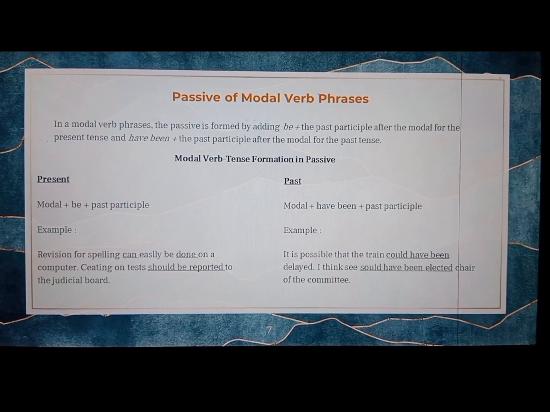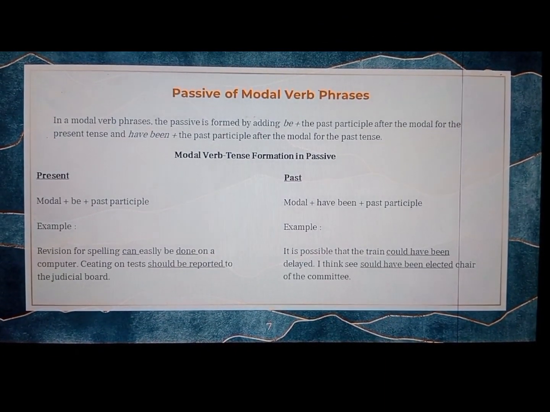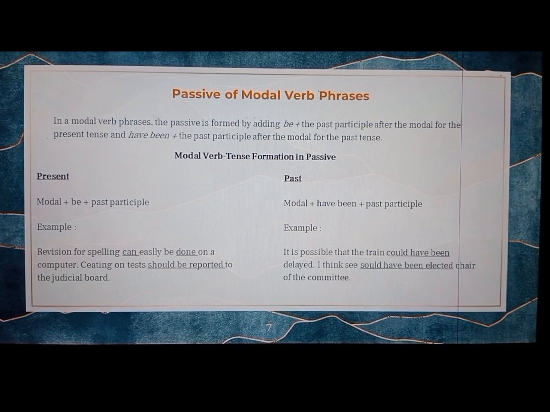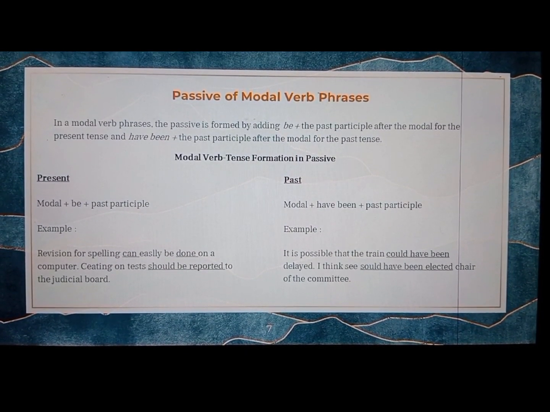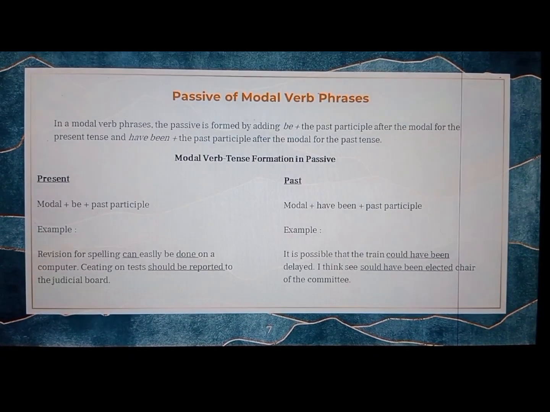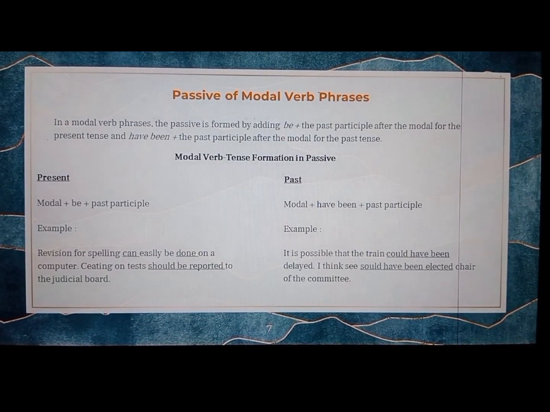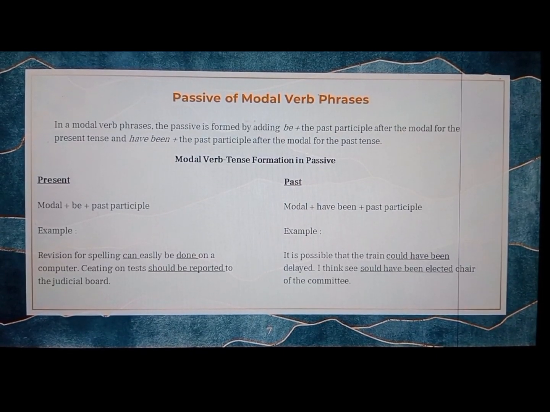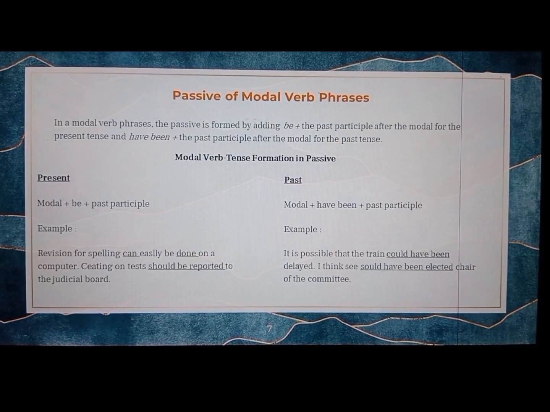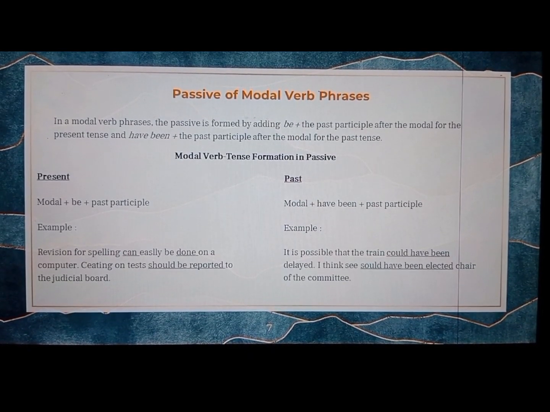Okay, next, about passive of modal verb phrases. In modal verb phrases, the passive is formed by adding be plus the past participle after the modal for the present tense, and have been plus the past participle after the modal for the past tense.